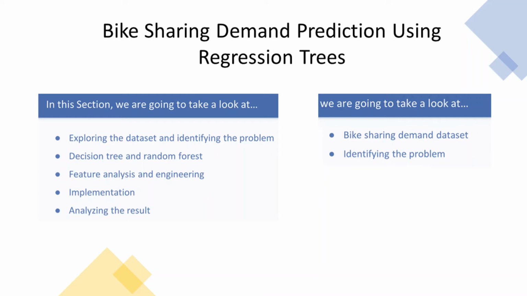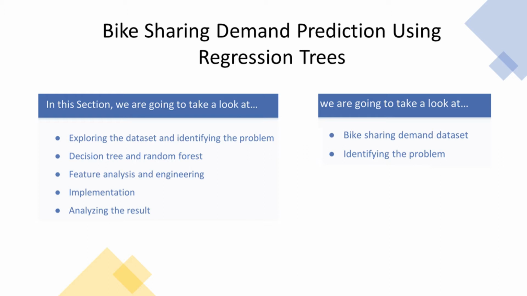In this lecture, we are going to build machine learning solutions for real-world datasets. So let's get started. Now first, we'll see the bike sharing demand prediction using decision trees and random forest regression. In this section, apparently we are having a regression problem in front of us. So we are going to explore the dataset and identify the problem.